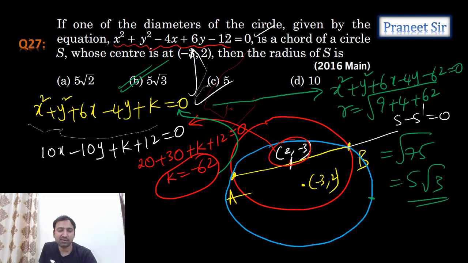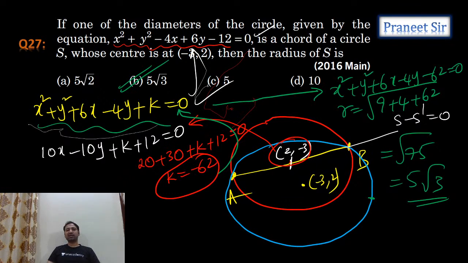The required circle's center we know, so we assume the equation of the required circle is x square plus y square plus 6x minus 4y plus k. We calculated the common chord by using the radical axis formula s minus s dash is equals to 0, and it passes through the center of the first circle 2 comma minus 3, and we calculated the k value, substituted, and calculated the radius.